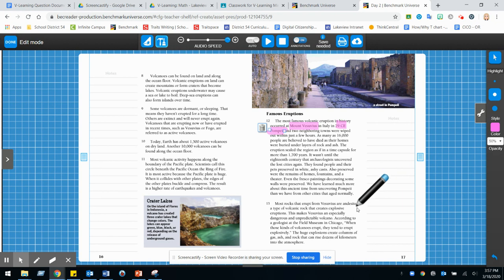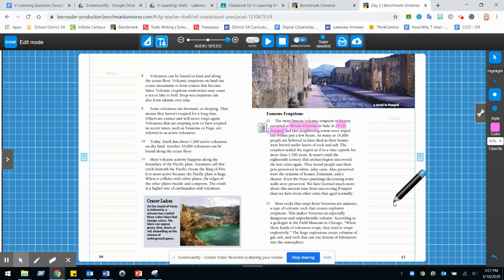Most rocks that erupt from Vesuvius are andesite, a type of volcanic rock that creates explosive eruptions. This makes Vesuvius an especially dangerous and unpredictable volcano. According to a geologist at the Field Museum in Chicago, when those kinds of volcanoes erupt, they tend to erupt explosively.